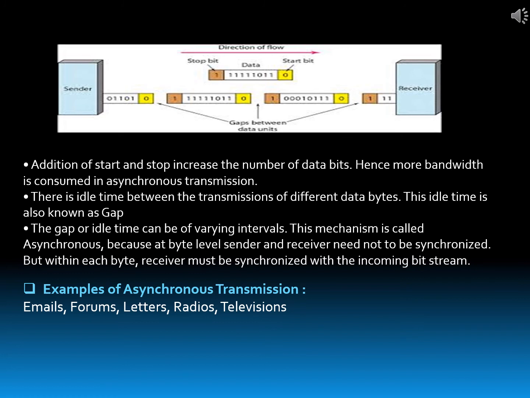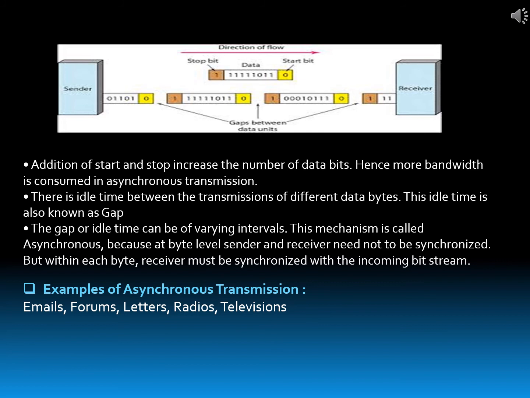There is idle time between the transmissions of different data bytes. This idle time is known as gap. Now in this picture, you can see the gaps between data units. The gap or idle time can be of varying intervals. This mechanism is called asynchronous because at byte level, sender and receiver need not be synchronized, but within each byte, receiver must be synchronized with the incoming bit stream.